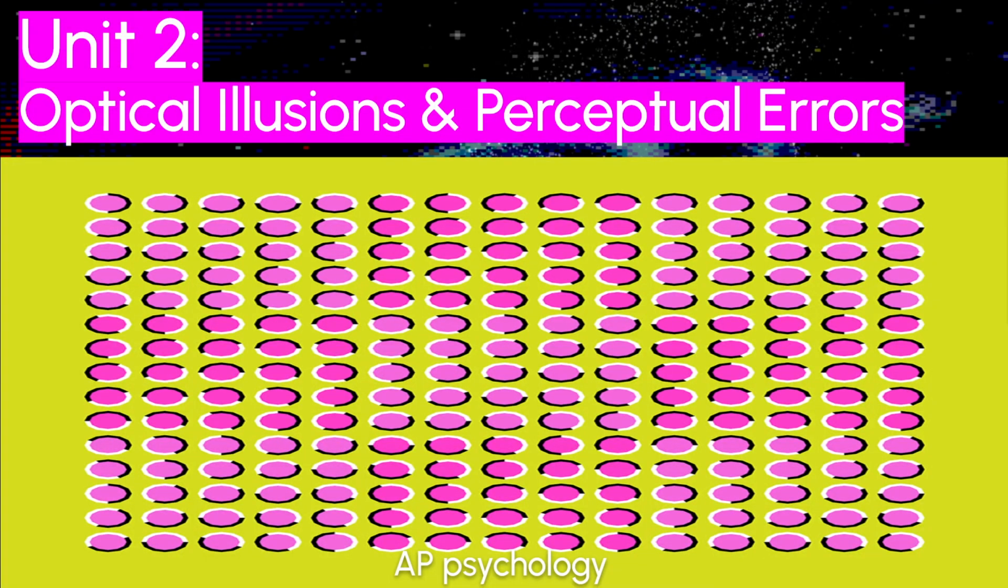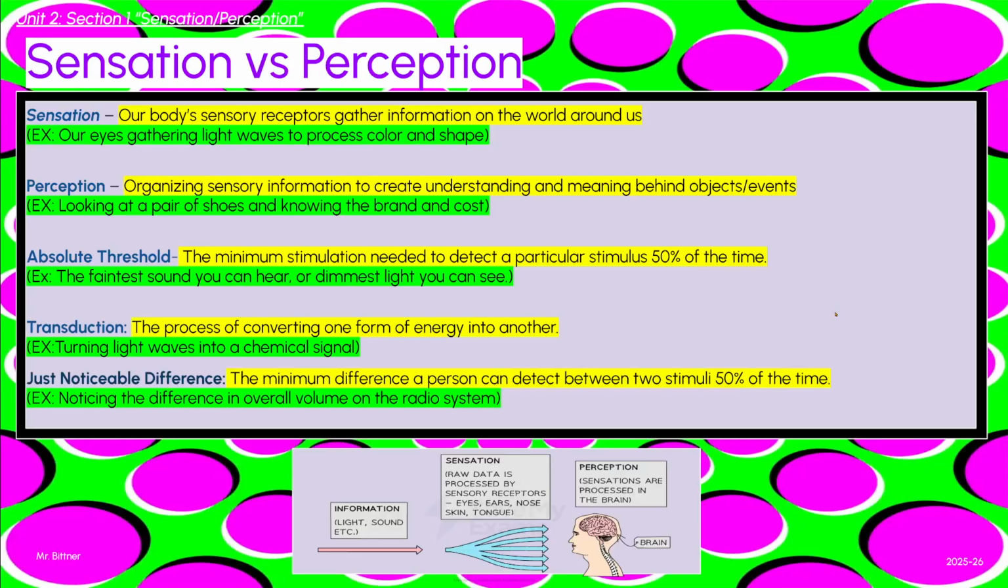Welcome back, everybody. Today we're going to be continuing into the second unit of AP Psychology. This one is Sensation and Perception. This video is going to focus specifically, as a short one, just on optical illusions, Gestalt principles, and perceptual errors. Without further ado, let's get started.